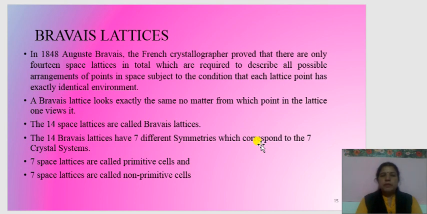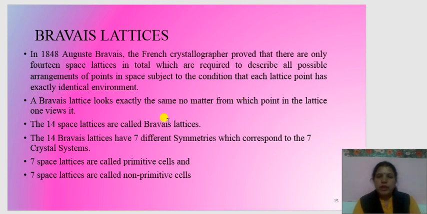A Bravais lattice looks exactly the same, no matter from which point in the lattice one views it. If we observe a Bravais lattice from any lattice point, it looks the same environment.